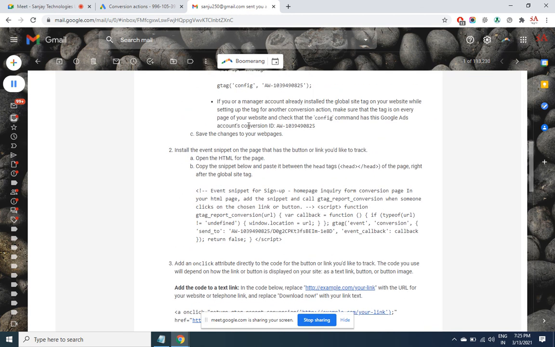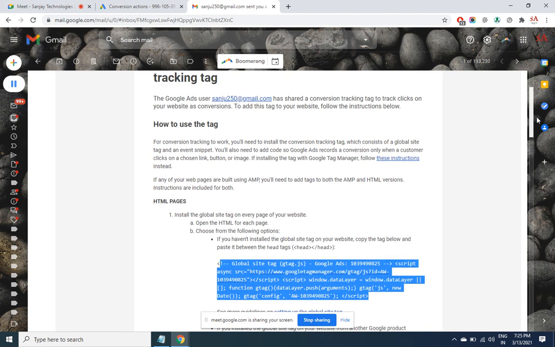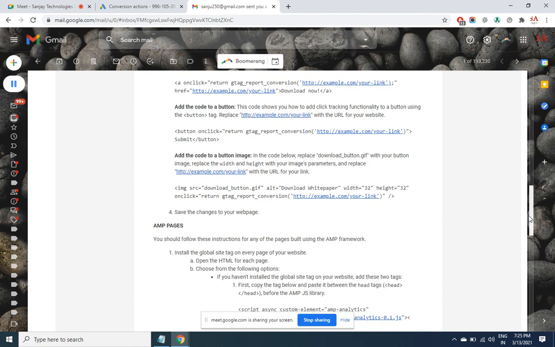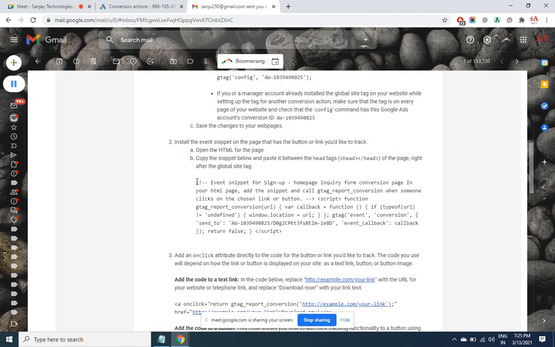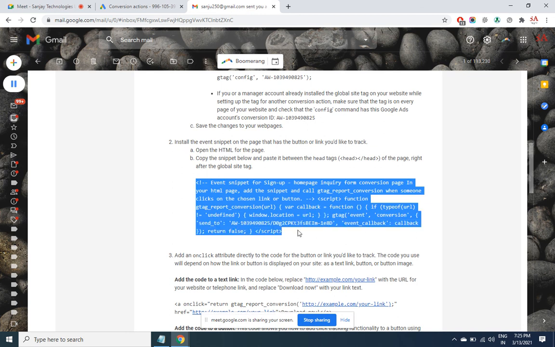And this is the button press, sorry. So this is for every page, and then this is for the event. In my case it is button press. So in the press of a button, there will be a code. When the button is pressed, what is happening? The developer will take all the details of the inquiry form and put them in the database. So some code he has written in the button press event, and along with that code, he will be putting this code as well, so that Google will also understand that yes, this button press is getting executed after some event.